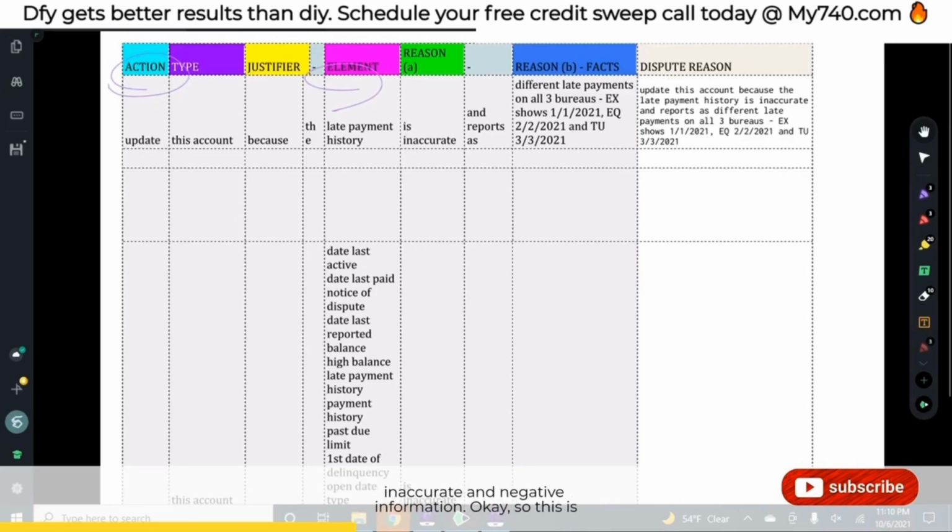Okay, so this is why it works, because we're not coming up with stuff; it's coming directly from the credit report, and this information that's on the credit report is being reported by the bureaus, and the bureaus are reporting it because they're paid to, and they are paid to by the creditors and the collectors.